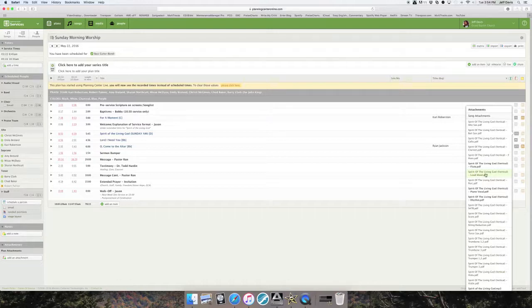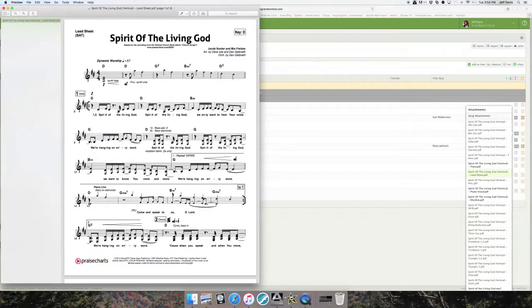It's very simple. All you've got to do is double click on the lead sheet. Okay, it's downloading right now. And it popped up. All right, so Spirit of the Living God, lead sheet, soprano, alto, tenor. So for those of you that need the lyrics, or actually want to pick out your part at home on your piano, this is what you'll need.